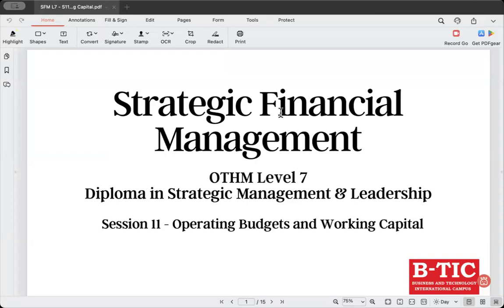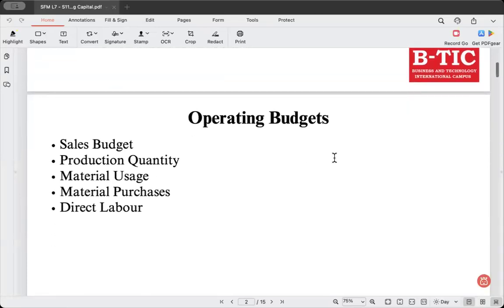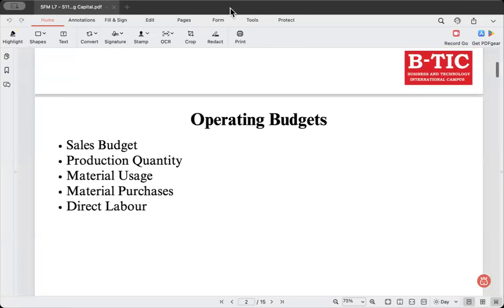The previous session last week, I gave you an introduction to the budgeting system, and we also did a few budgeting systems. Today we'll be learning about the operating budgets. Here I will be discussing the theoretical part related to the operating budgets, right? Only the theoretical part. And this is what you'll be tested for your assessment as well.